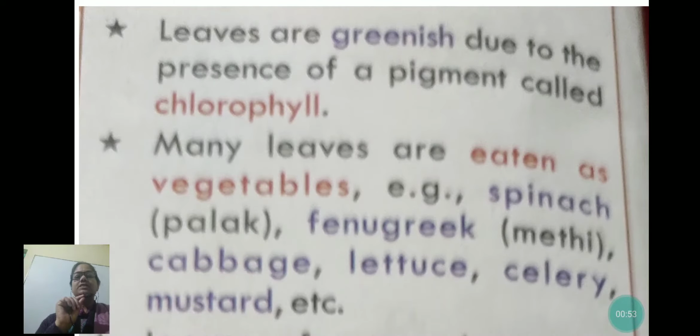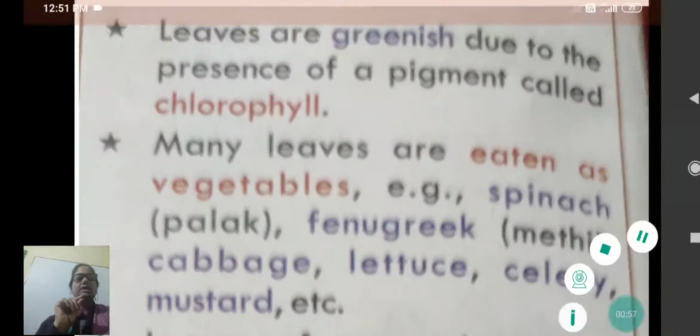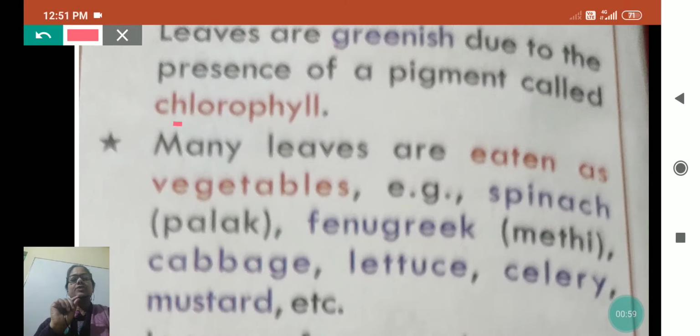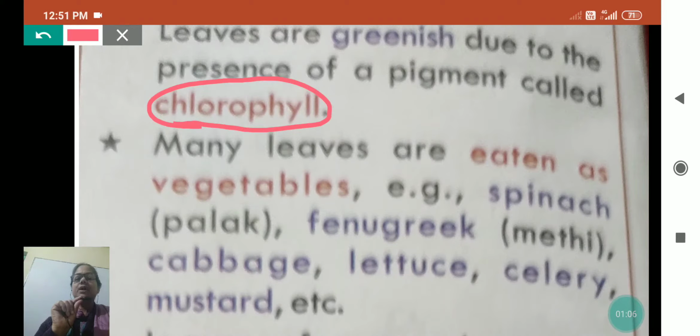See, first point is, leaves are greenish due to the presence of a pigment called chlorophyll. And what is the work of this chlorophyll, you know? If the plant has this chlorophyll, then only in the presence of sunlight can the plant make its food. Otherwise they can't. The plant takes air from the atmosphere and water from the ground, and in the presence of sunlight, due to this chlorophyll, plants make their food.